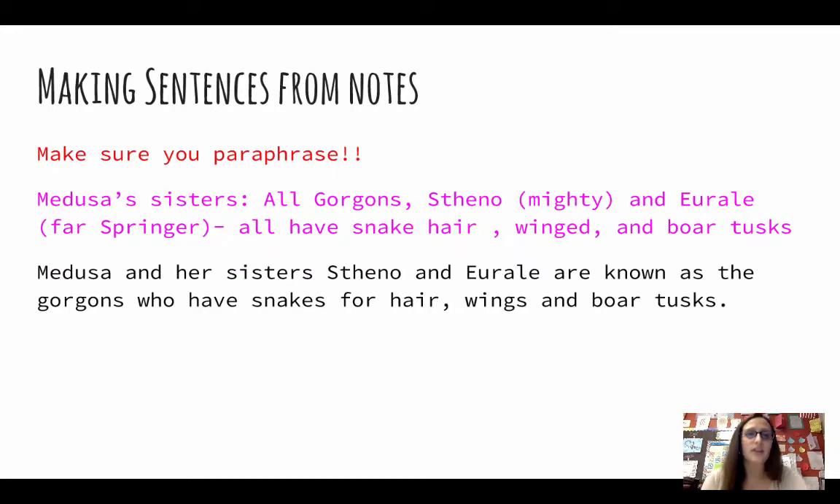Okay, my next notes on the topic of Medusa's family are Medusa's sisters. I have that they are all Gorgons. Stethano means mighty. Euryale means far springer. And that they all have snake hair, wings, and they have boar tusks. So my sentence is, Medusa and her sisters, Stethano and Euryale, are known as the Gorgons, who have snakes for hair, wings, and boar tusks.